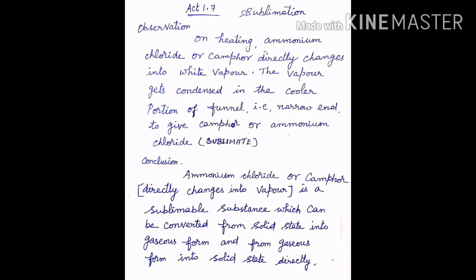On heating, ammonium chloride or camphor directly changes into white vapor. The vapor gets condensed in the cooler portion of the funnel, that is, the narrow end, to give camphor or ammonium chloride, that is, the sublimate. From the above activity, we conclude that ammonium chloride or camphor is a sublimable substance which can be converted from solid state into gaseous form and from gaseous form into solid state directly.